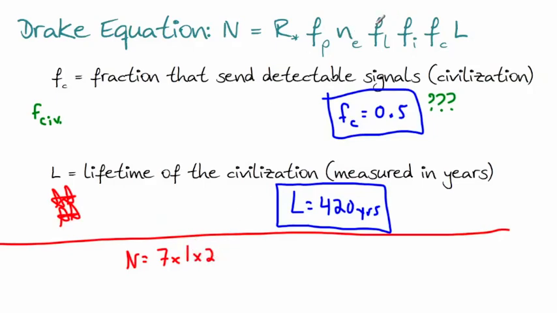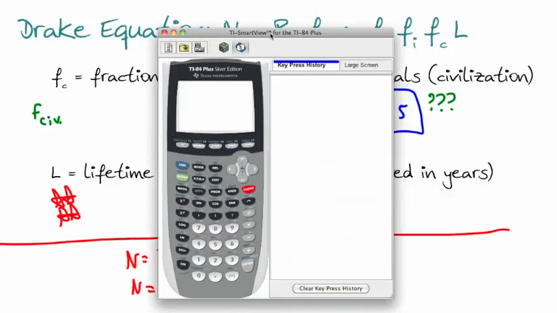And then we said that the fraction that will actually have life on them was going to be 0.13. And we said that the fraction that would have intelligent life, these are all 0.5. So Fi was 0.5, Fc was 0.5, and then we said here that L is 420. So let's try to actually calculate this. That means that N equals, I've just got to multiply these numbers together.